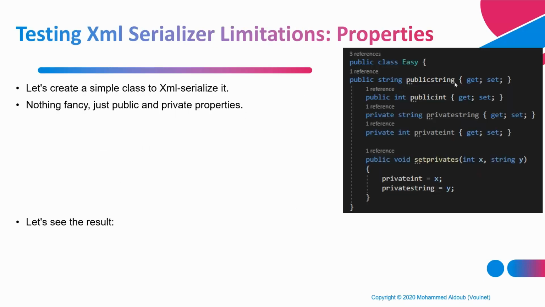So here we have a simple code example. A class called Easy. It has a public string, a public integer, a private integer, and a private string, and a function that sets these values.